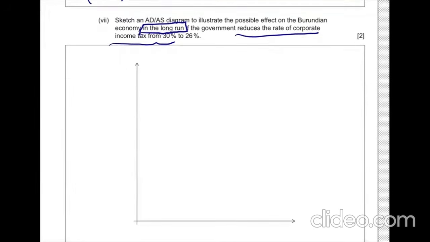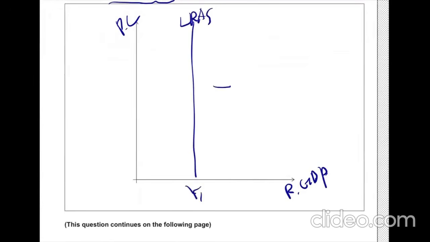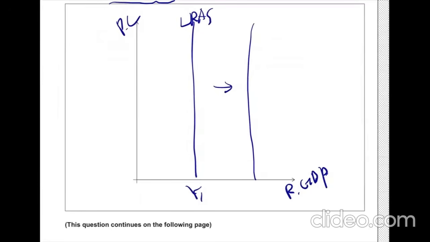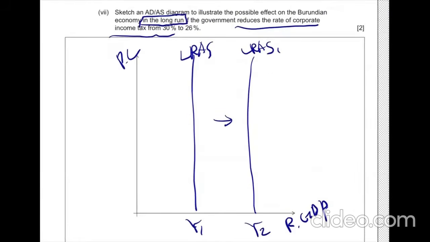So if I sketch the situation, then it's going to be the price level, real GDP. It used to be having this much amount of GDP. However, thanks to the lower corporation tax rate, businesses are going to increase their investment and capital production or things like that. So it's going to be more productive and making the country richer. That's how it works.